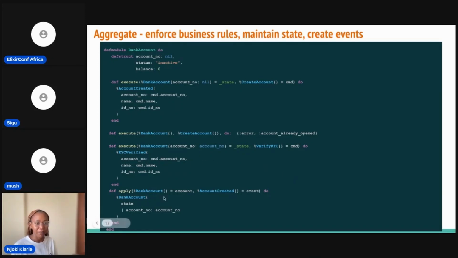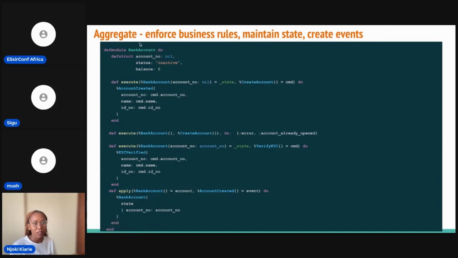And then our apply function just updates the state. For every execute function, if there are changes that need to be made to the state, then there's an apply function. This apply function is for our create account execute function. For the apply function, the parameters are the state and the event, and then we return an updated state.